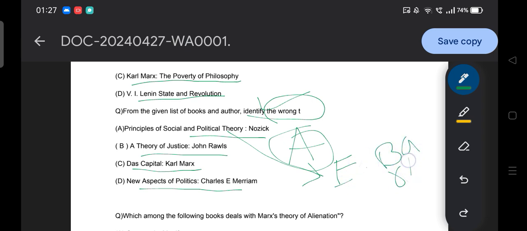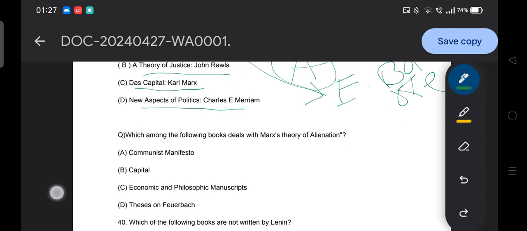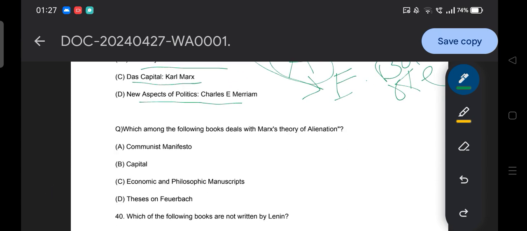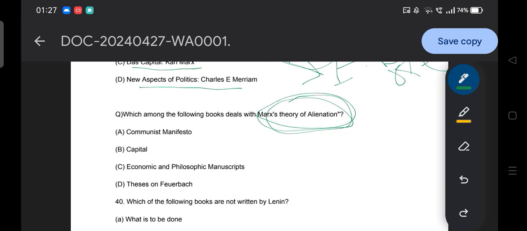Barker, that we have already discussed. Moving to the next question, which of the following books deals with the Marx theory of alienation? Option A, Communist Manifesto, B, Capital, C, Economic and Philosophic Manuscripts, and D, Theses on Feuerbach. So what will be the answer according to you?